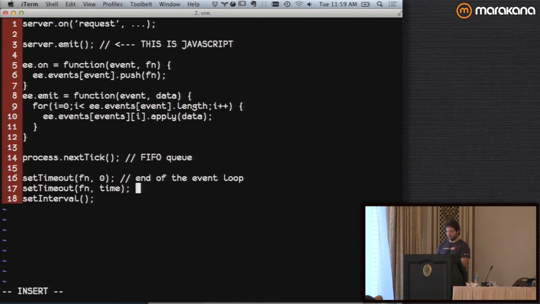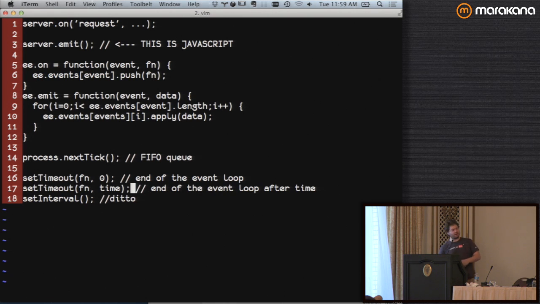They do go into the event loop, but if you say 0, it just throws it on the end. If you say a time, it will throw it on the end after at least that time, but not necessarily exactly on that time, so it's not guaranteed. And then setInterval, ditto.